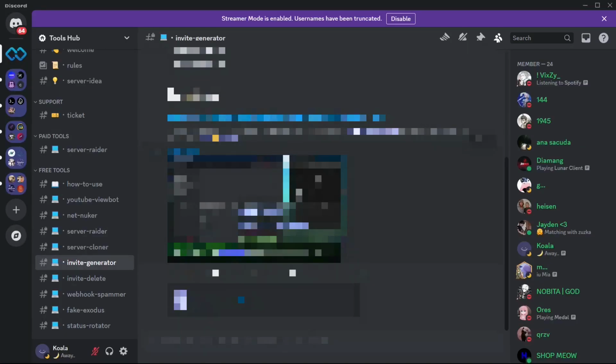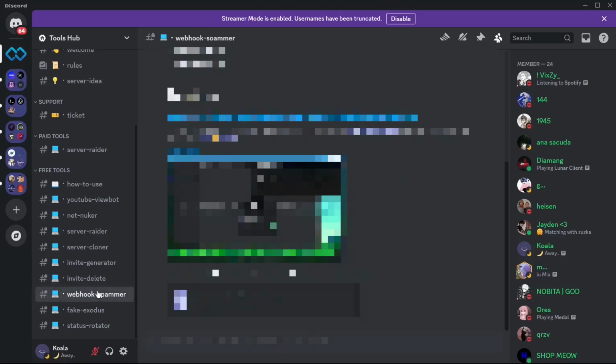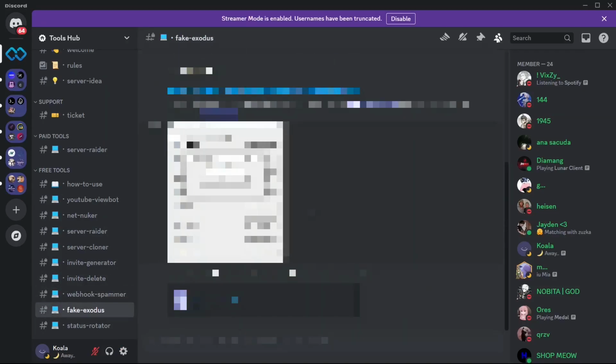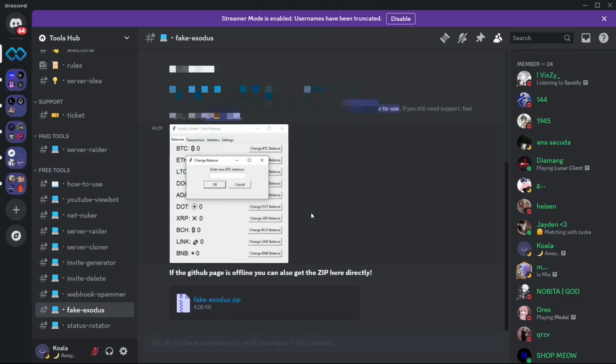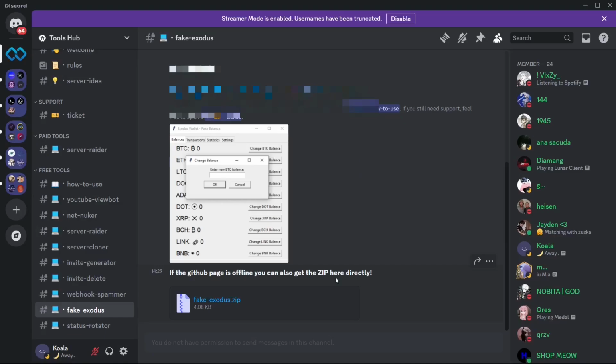So anyways, this spams the Discord invites. Nice. And he also has the invite deletes. I don't know what that does. He has a webhook spammer, and he also has the fake Exodus. I'm pretty sure that is not the UI for Exodus, but fine.